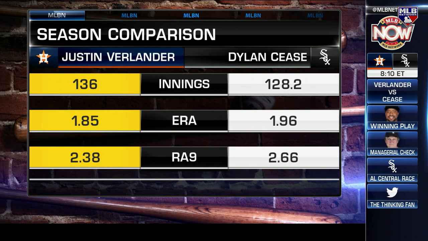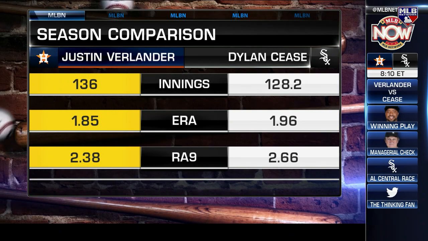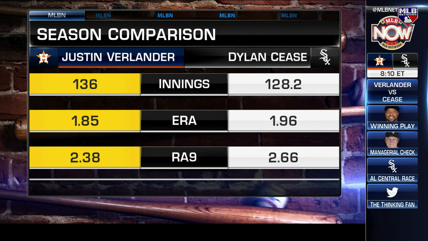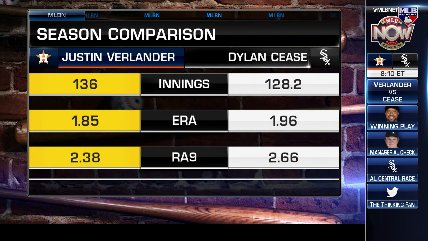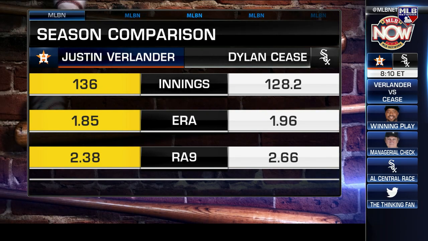Verlander has 136 innings, a 1.85. Dylan Cease has 128 innings, pretty close, but Verlander has one more game, essentially 8 more innings, and Cease has a 1.96. That looks really close. But not all earned runs are accounting for all the runs. How about RA9? That's runs allowed per 9.